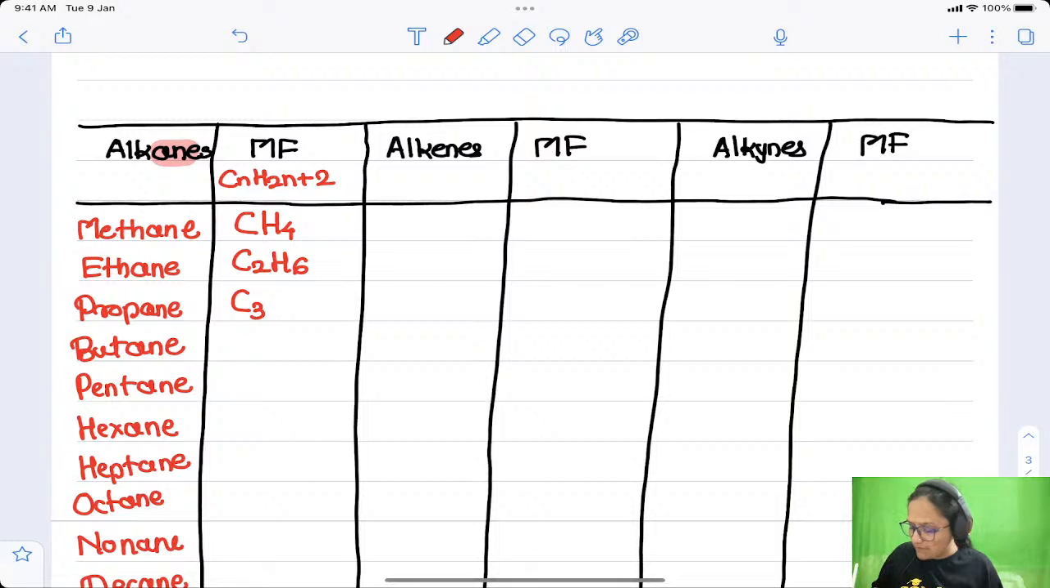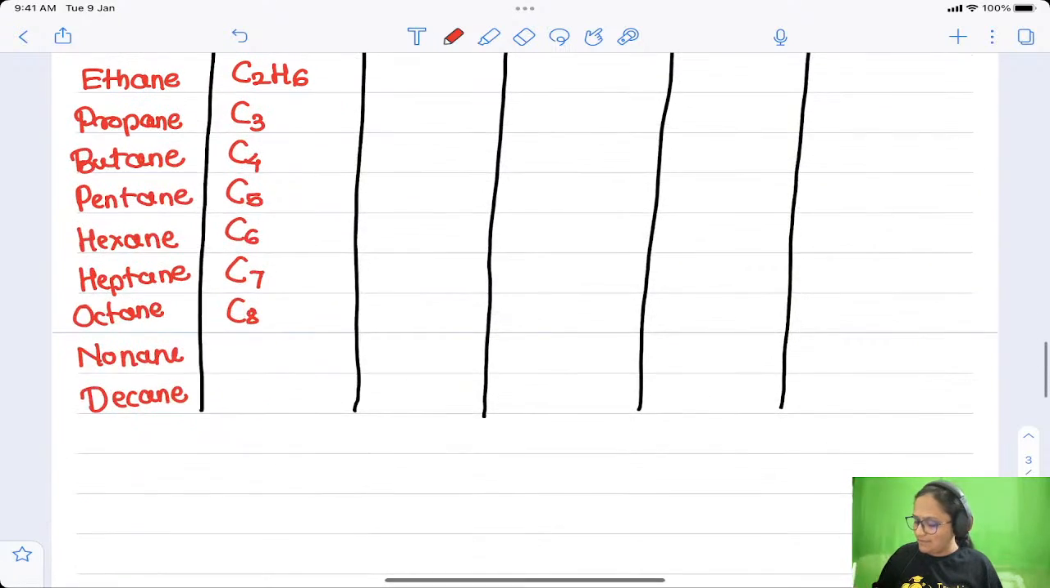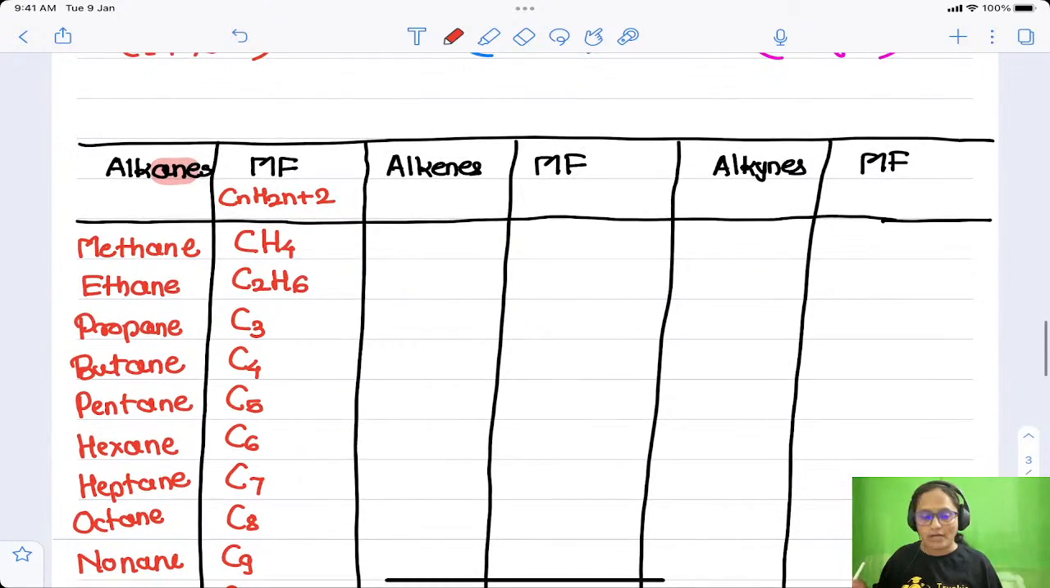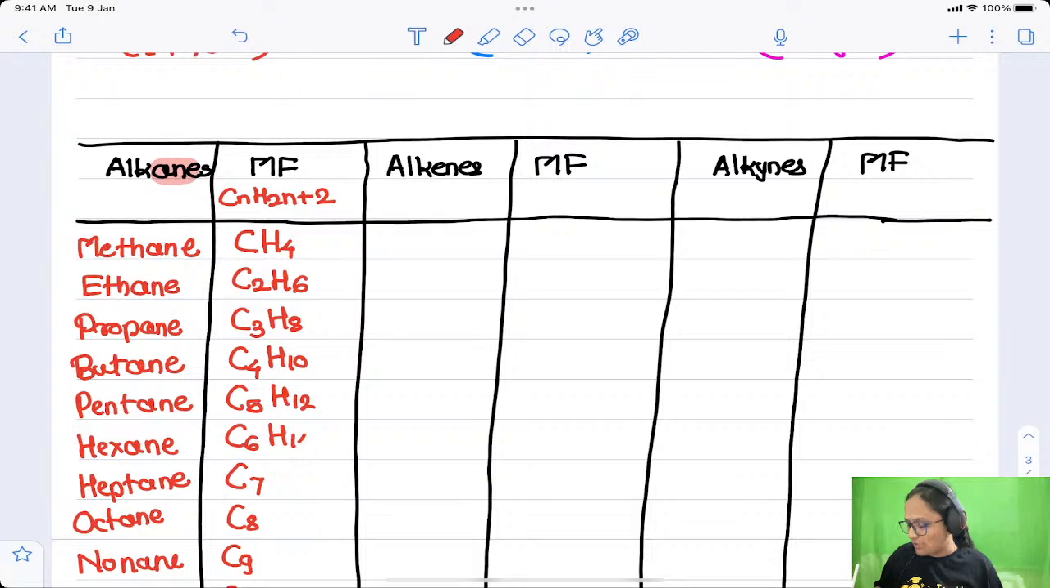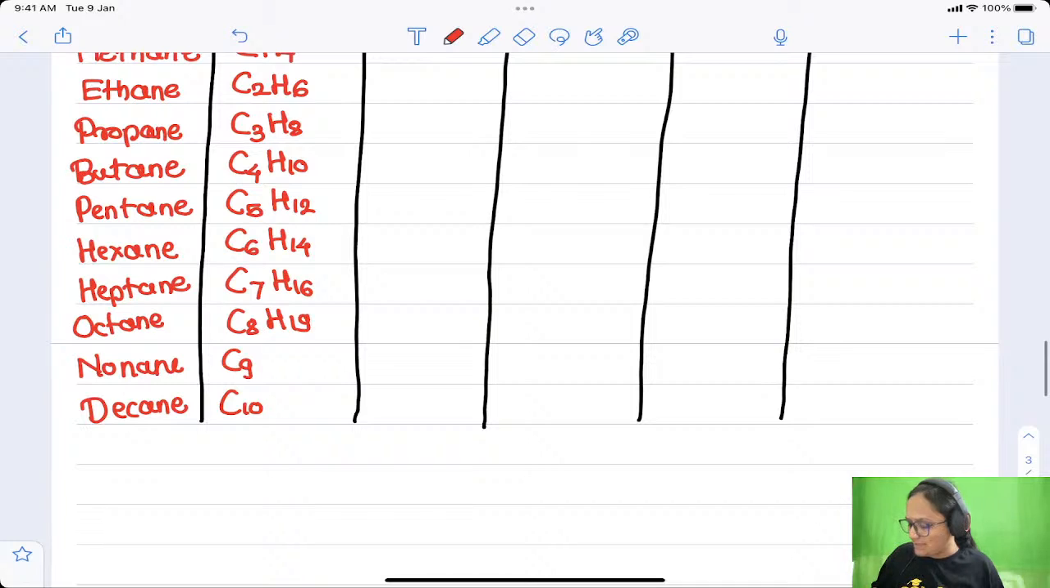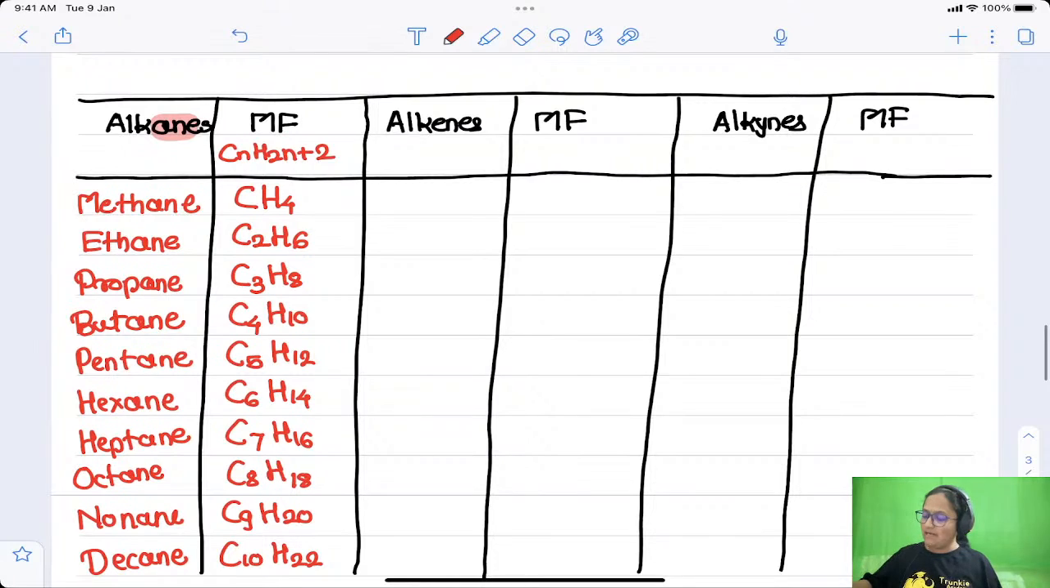So I will go on adding C first of all: C4, C5, C6, C7, C8, then C9 and C10. Okay, C I have added. Simply go on adding 2 hydrogens at each step. So H6 will be H8, then H10, H12, H14, H16, H18, then H20, and then H22. Right? Very easy.